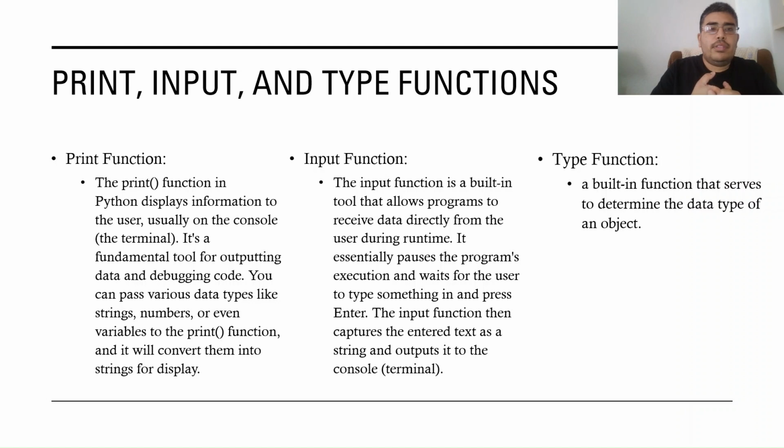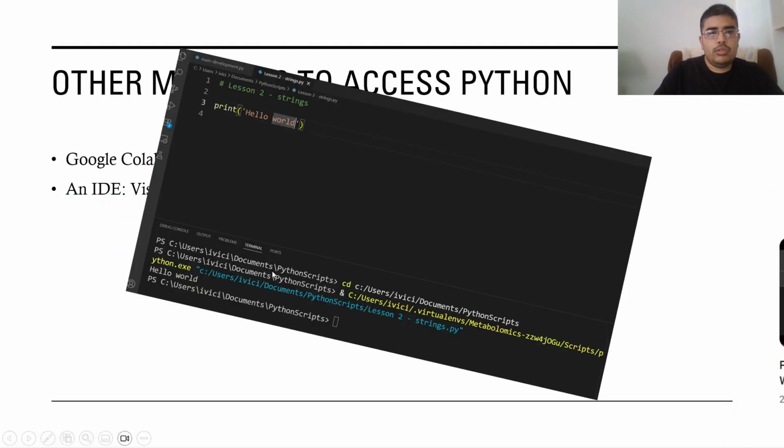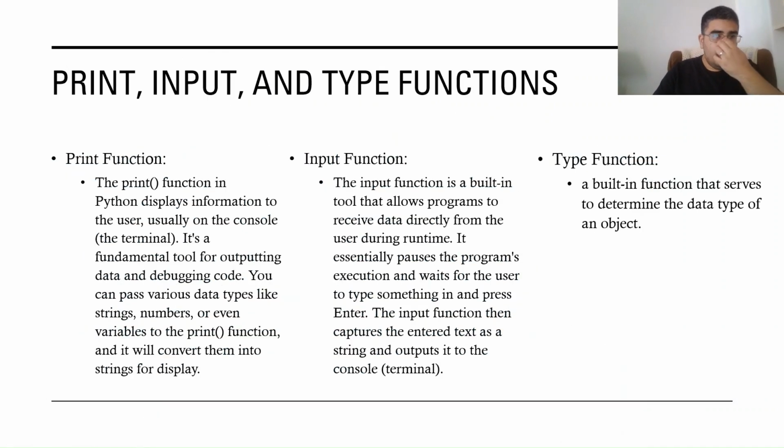And then we have some functions we're going to be working with. These are functions that are commonly used. We have the print function, which is used to display information to the console, also called the terminal. If we go back to here, the console in this case is over here, where it's labeled terminal. When you print something, it gets displayed down here. All right, let's go back here. So that's what the print function does. It displays stuff in the console, in the terminal.